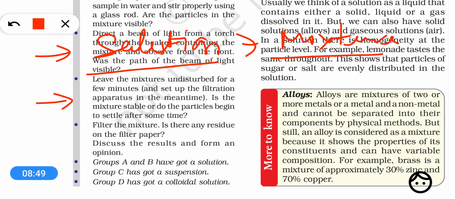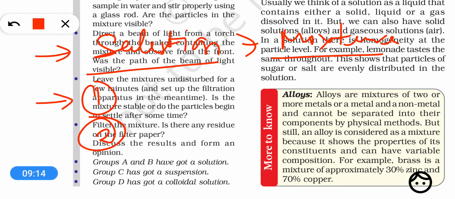First, the mixture shows properties of its components, and the second is that the components can be separated by physical methods. So every mixture has two important properties.